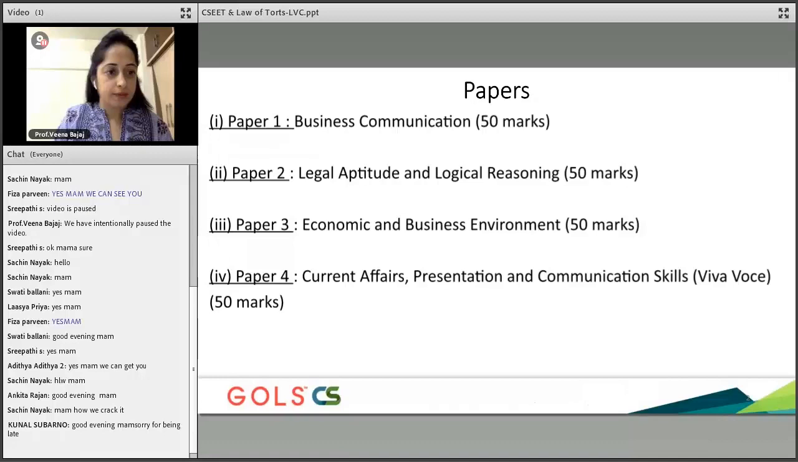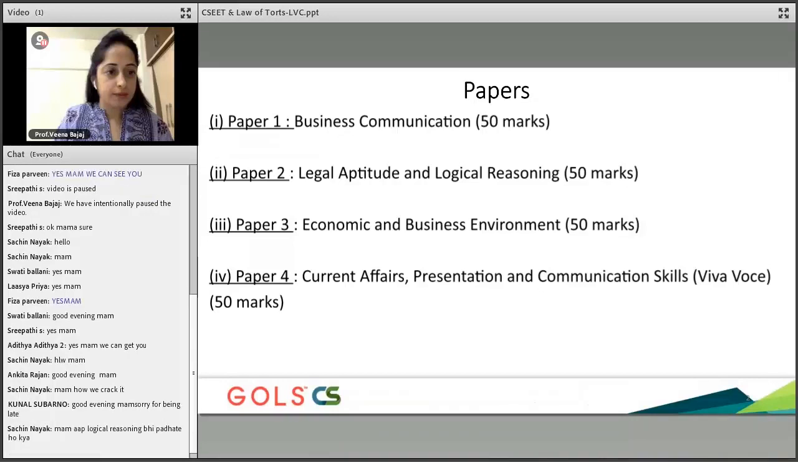Okay, so paper one is business communication, paper two is legal aptitude and logical reasoning, paper three is economic and business environment, and paper four is current affairs, presentation, and communication skill. Yes, Sachin, we do teach logical reasoning. In fact, I'm the one who's teaching legal aptitude and logical reasoning. So there are 2 papers that I am managing, which are paper 2 and paper 4. We have another faculty managing paper 1 and paper 3.